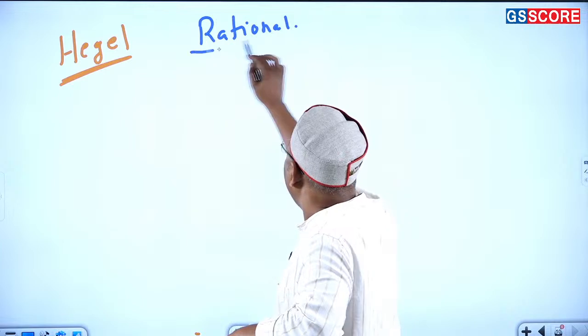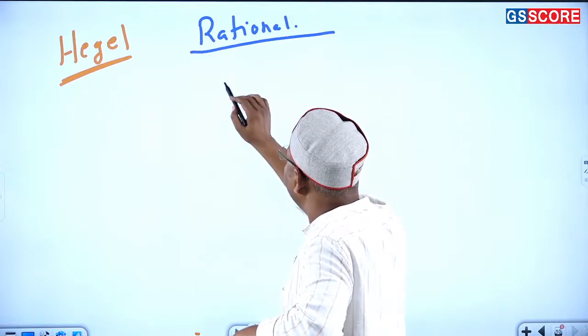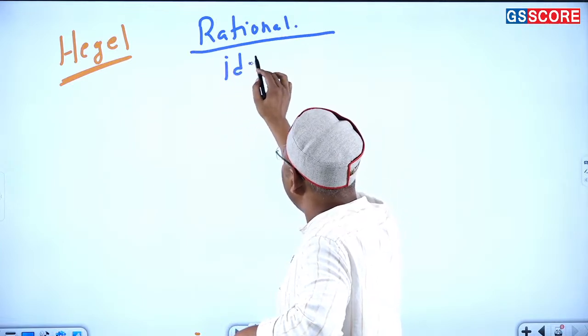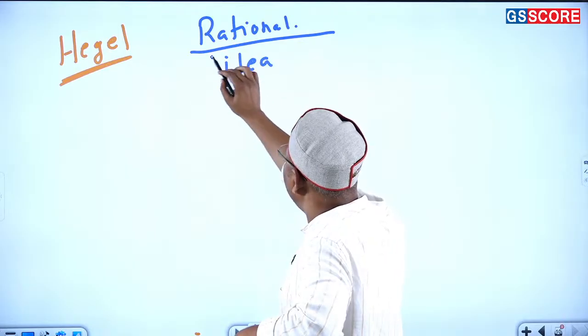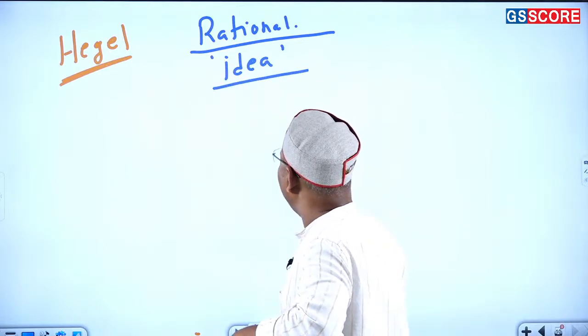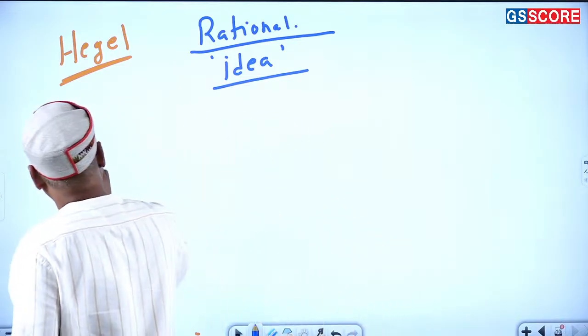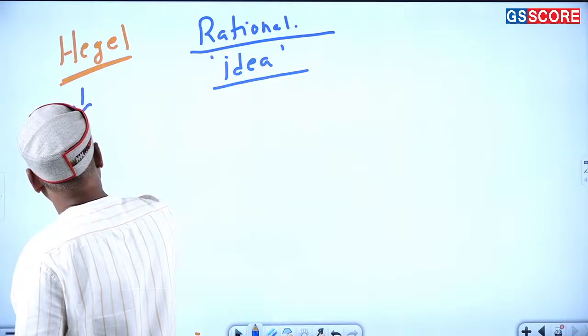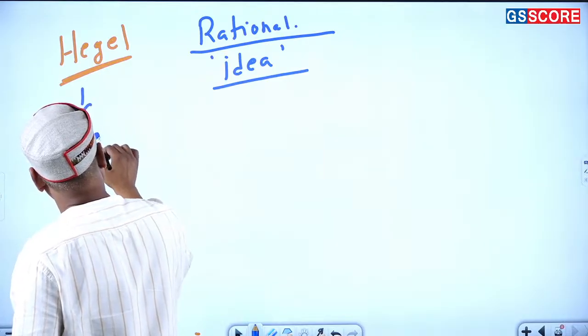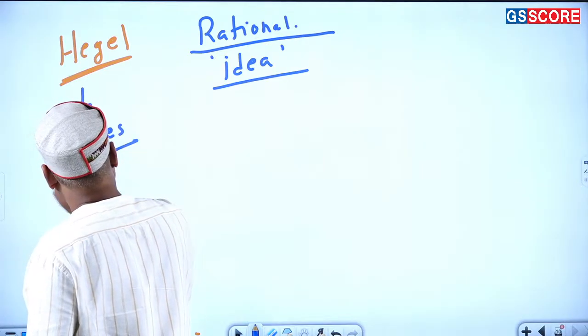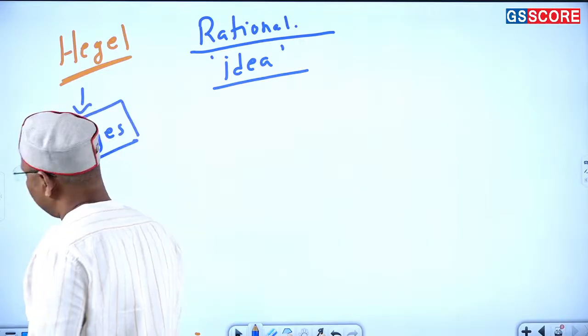So what idea is he giving? The idea of idea was very important for him. And he believes that history is all about changes coming into the society. Mind you, this word is very important.